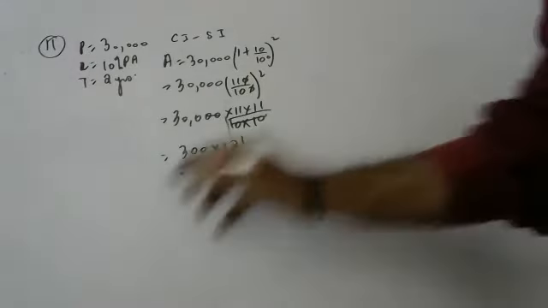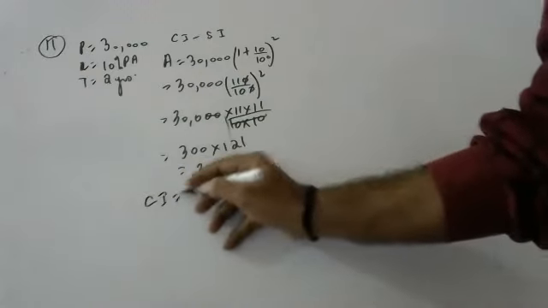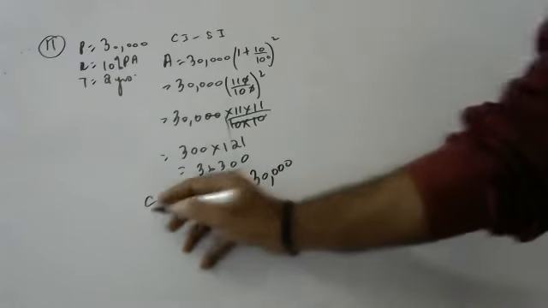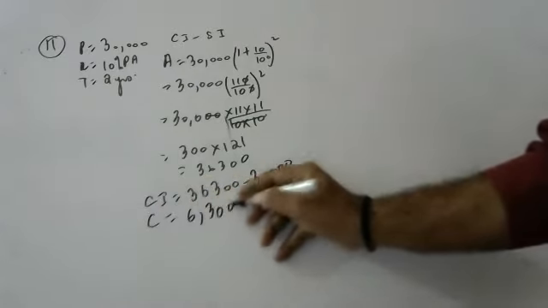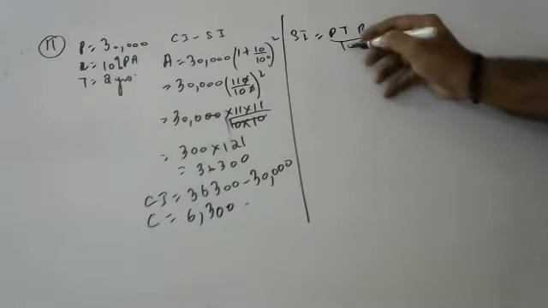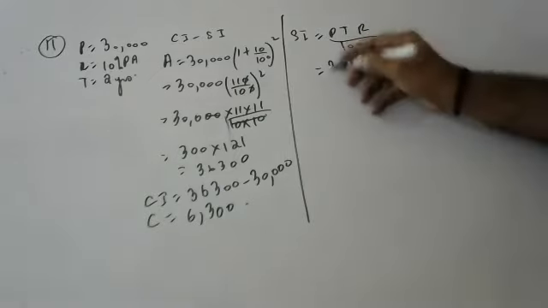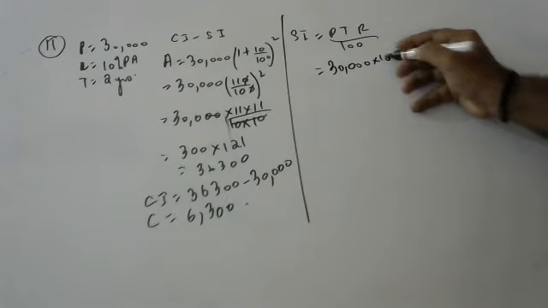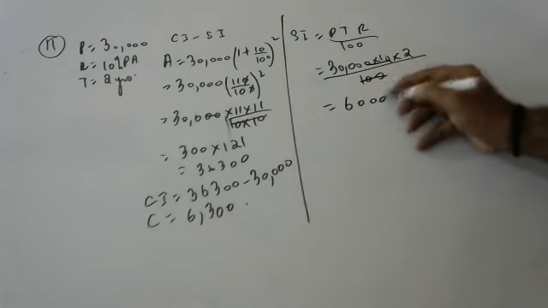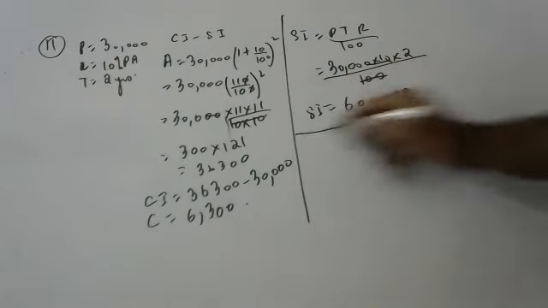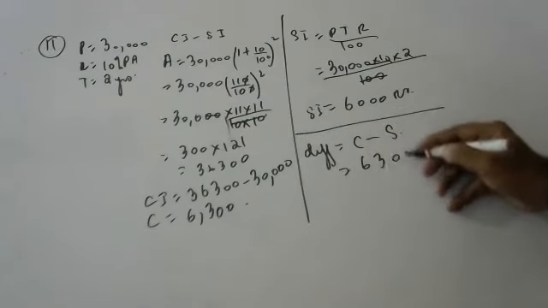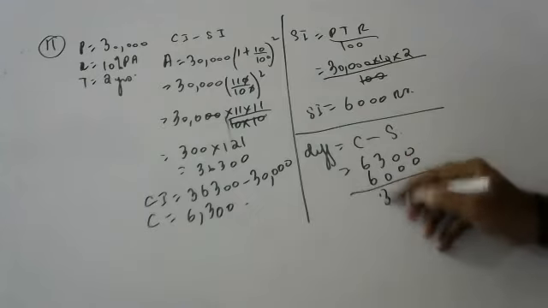Okay, tell. Compound interest is how much? 36,300 minus 30,000, that is 6,300, sir. Now tell me how to find out simple interest. The simple interest is equals to 30,000 into 10 into 2 by 100. Zeros cancel, 6,000, sir. He's asking what is the difference between compound interest and simple interest. 6,300 minus 6,000 is equals to 300, sir.